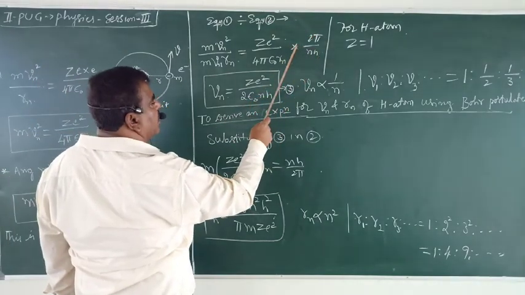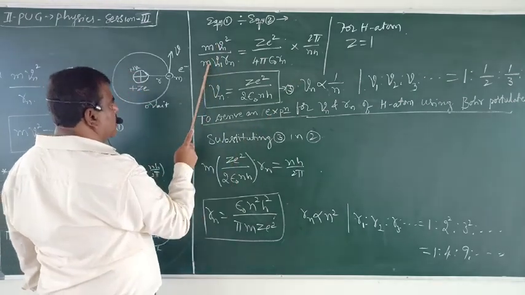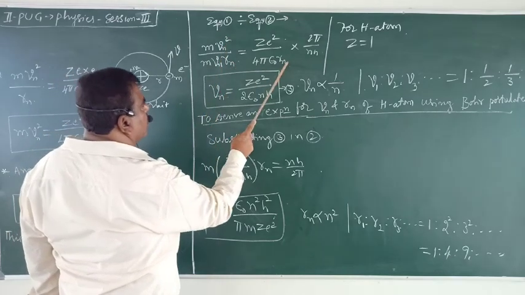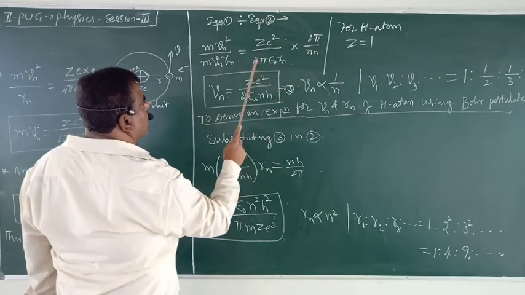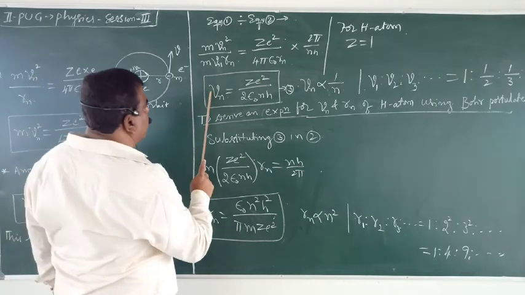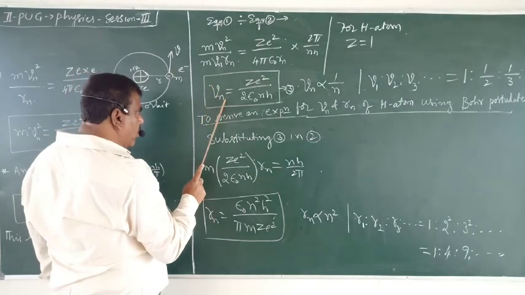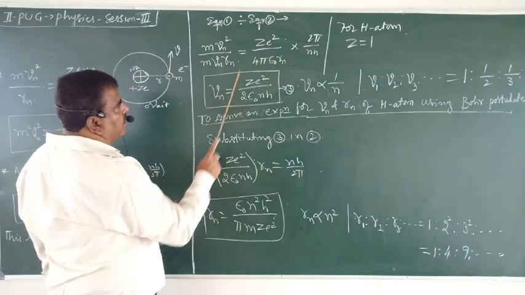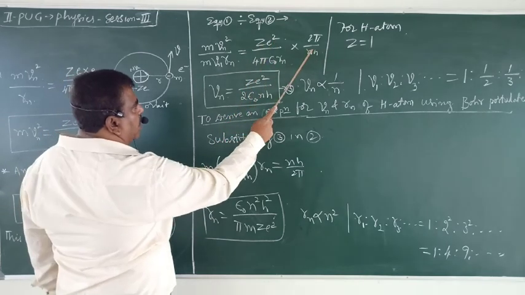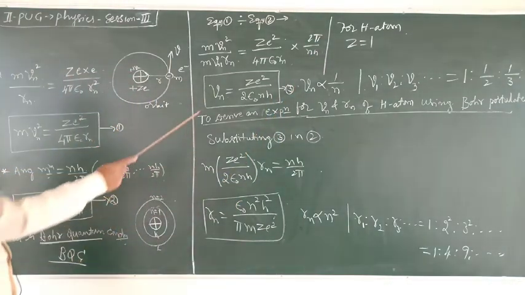So if I change division into multiplication, then observe here very clearly, this mass goes, one velocity goes, this radius R goes, then the 2 ones, the 2 twos, and pi go. Okay? Finally we are left with the velocity of the electron in the nth permitted orbit, which is Z square divided by 2 epsilon naught n h. Clearly, very easily we got this. This is a 5-mark derivation.